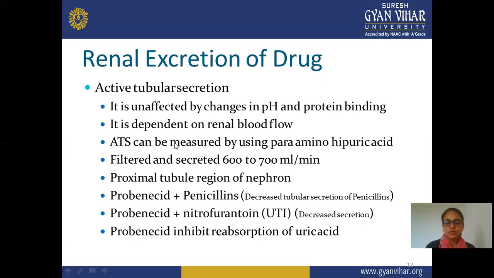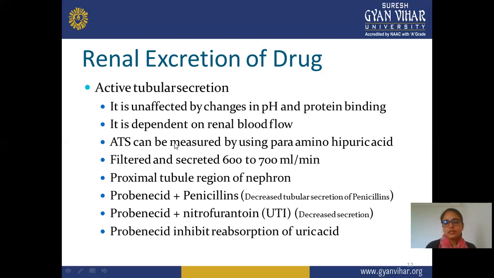This secretion mainly depends on how much blood flow takes place. Active tubular secretion can be measured using para-aminohippuric acid, which is one example. With the help of this, you can easily measure how much active tubular secretion takes place.